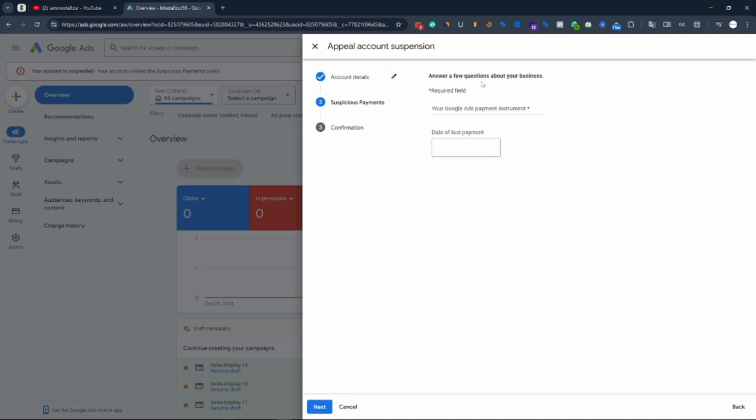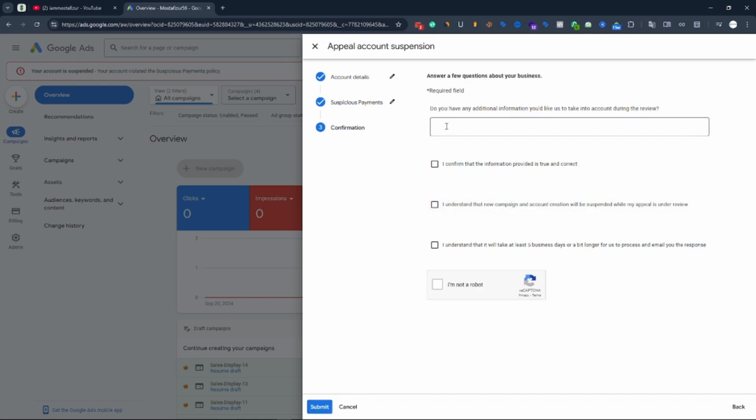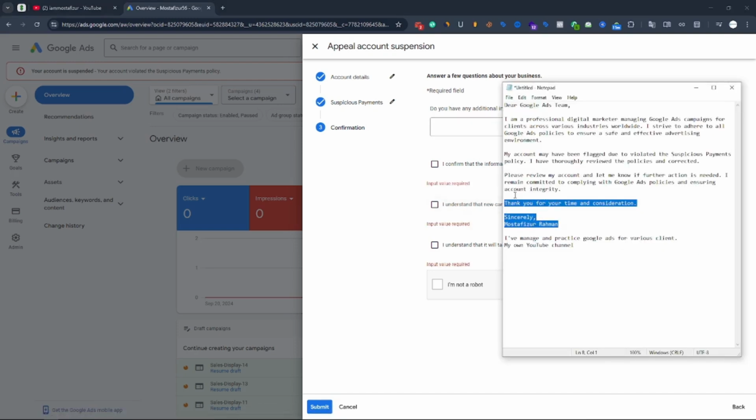Here it says answer a few questions about your business, the Google Ads payment instrument data. So myself, I don't have any data, I just write myself. Okay, do you have any additional information you want us to take into account during the review? Yes, I write a message there. I just write this message here.